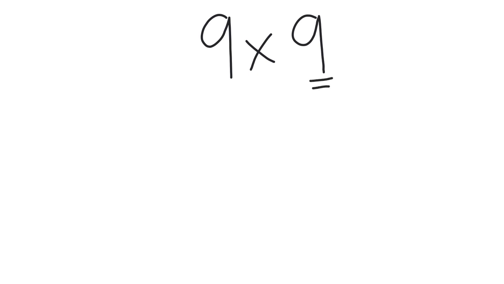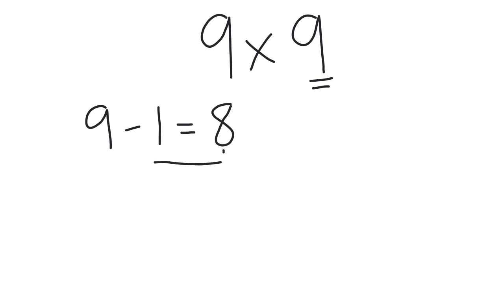Now, that probably seemed a little tricky, so let's try another one together to see how it works for other numbers. Let's try 9 times 9. So remember, the second number, or the number we're multiplying by 9, is the number we're going to take 1 away from. So we're going to do 9, take away 1. This is going to give us our tens digit.